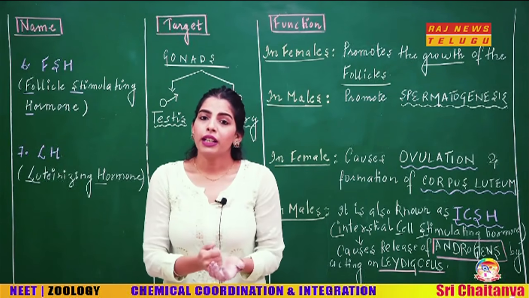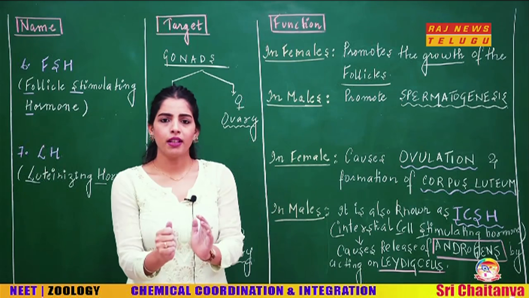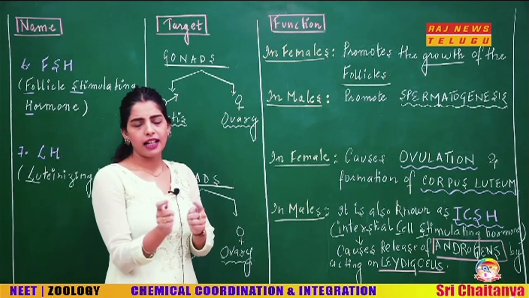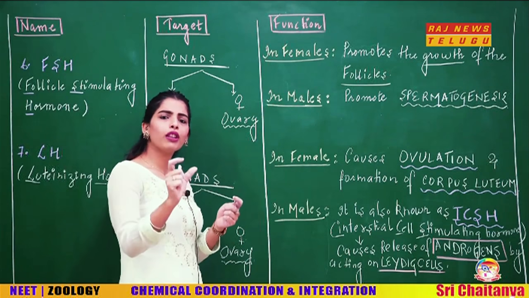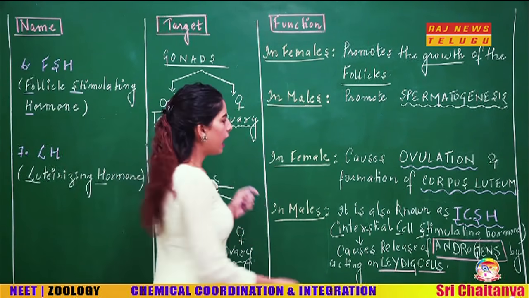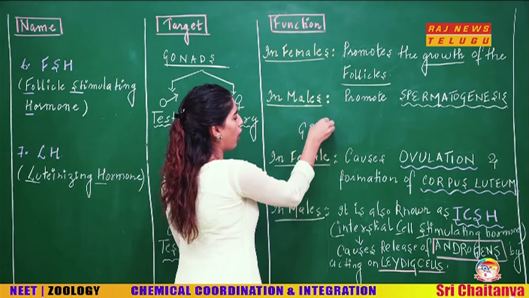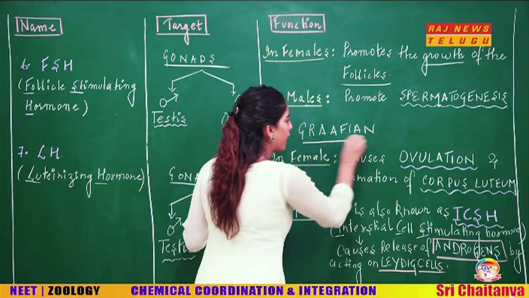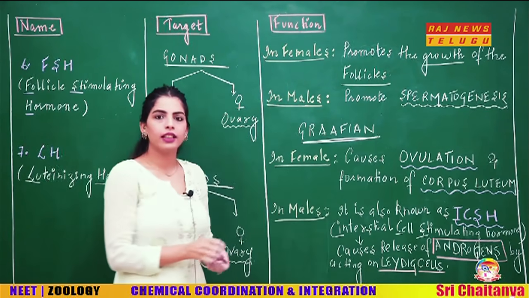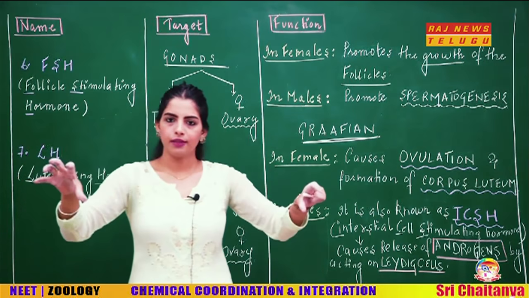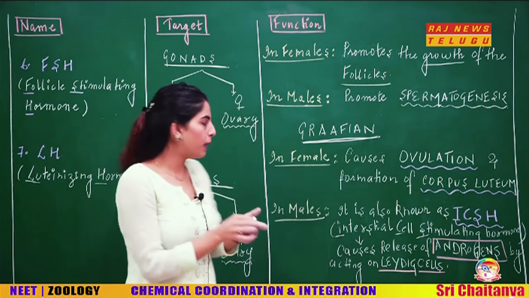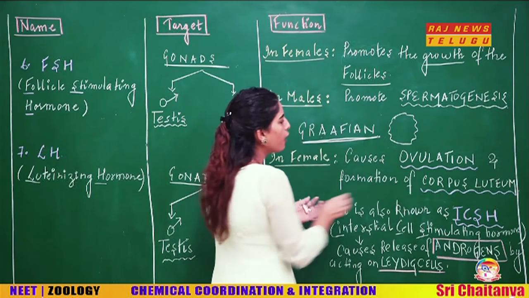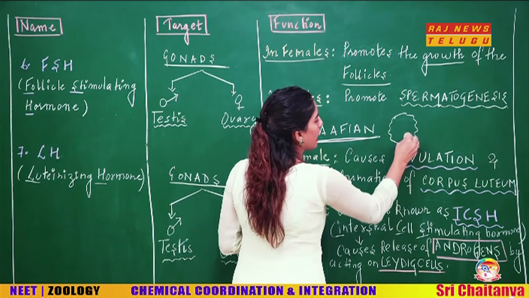Now which follicle, student? For now, just remember, because you are coming across this term for the very first time, right? So just remember that when the luteinizing hormone acts upon the follicle, which is the most mature one, and that most mature follicle is called as Graafian follicle. So when it acts upon the most mature follicle, Graafian follicle, it breaks that. Okay, and when it is going to break the Graafian follicle, suppose the Graafian follicle looks like this, students, and you have the ovum or the oocyte inside this.